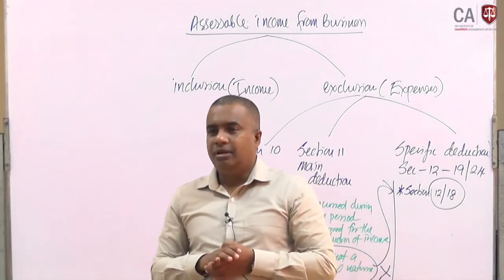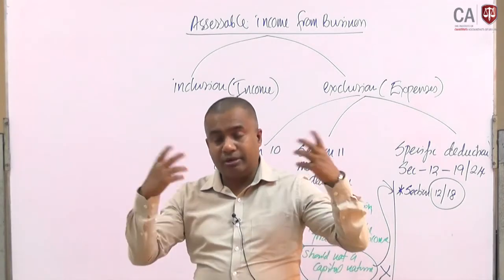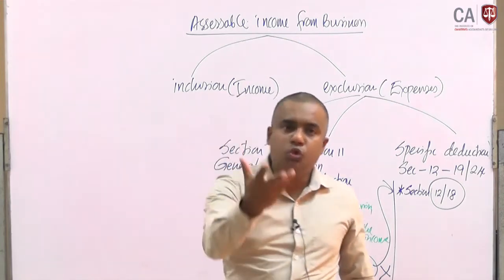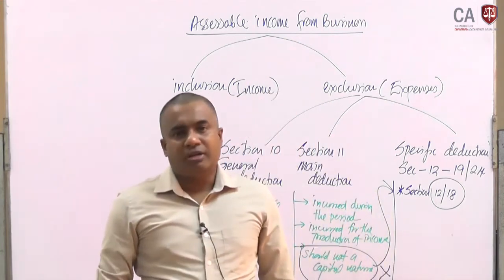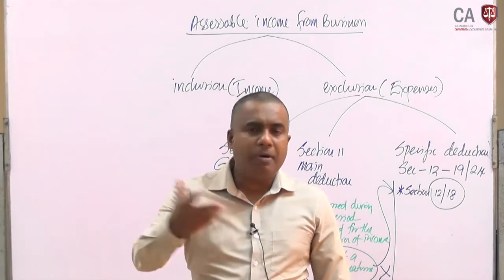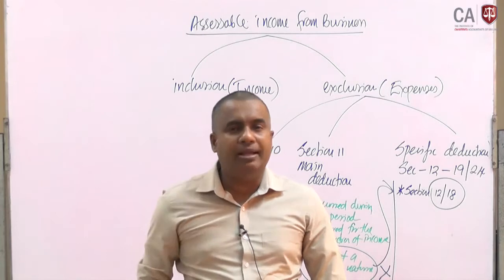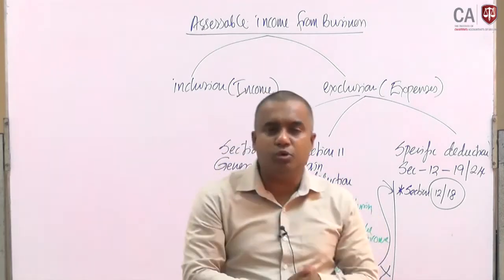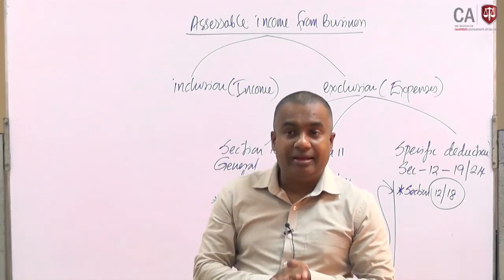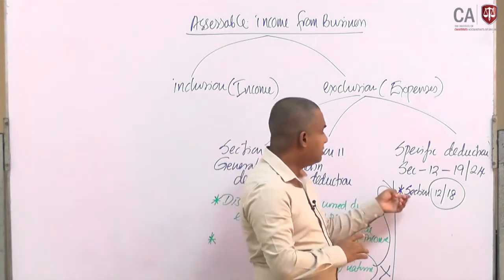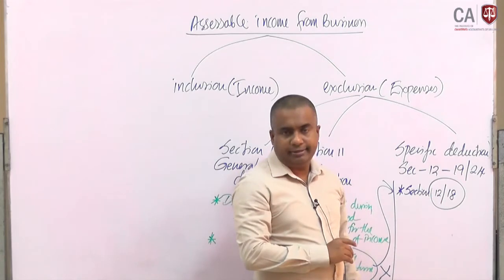Sometimes the company may purchase or take a capital asset to use for the production of income, right? On that point, if there is any interest expense, even if it is of a capital nature, the expense can be allowed as a deduction, right? And likewise, even capital nature expenses are allowed as a deduction under sections 12 and 18, right?